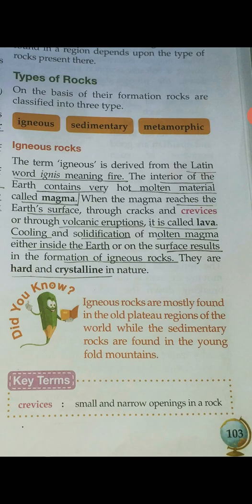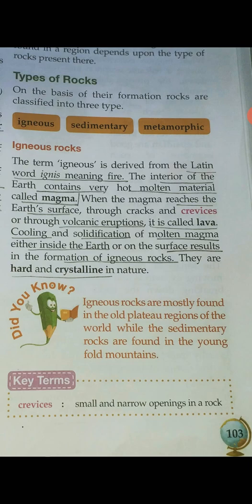It is in Japan. Japan's Mount Fuji is an active volcano, and it is also the second highest volcano located on an island in Asia. So this is the information about different types of volcanoes. We'll move ahead with the chapter.